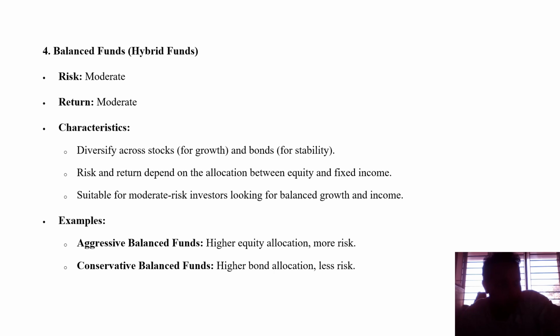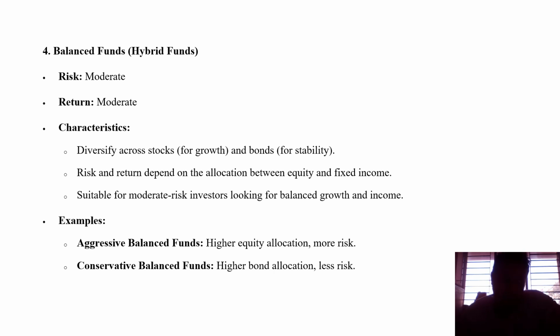On one side, expenses. When I talk about expenses, you are going to pay a fixed rate of return in the form of debt as an interest. So that becomes a moderate risk, return also moderate, and hybrid funds combine to offer a balanced approach, debt and equity instruments. So that becomes a hybrid fund. When you combine, it is also called a balanced fund. You balance your debt with the equity. So 60% is equity, 40% debt, or 50% equity, 50% debt, 70% equity, 30% debt. But you balance somewhat your average income with the expected future expenses.